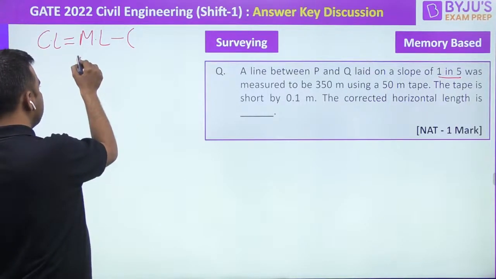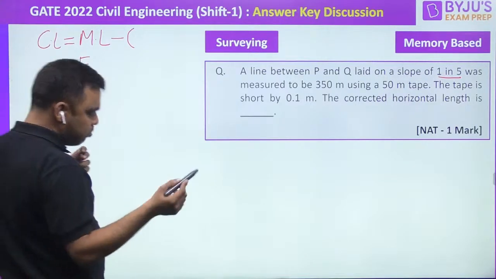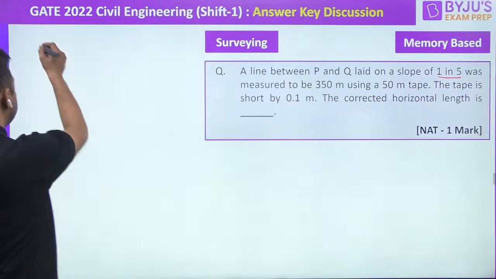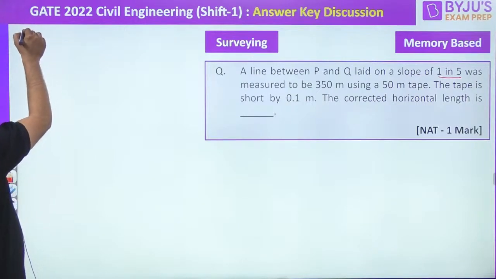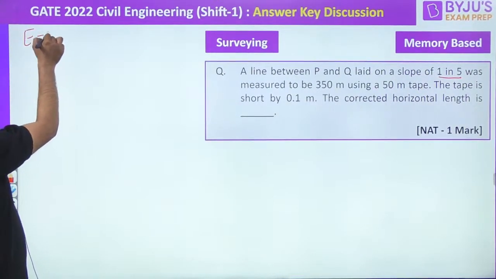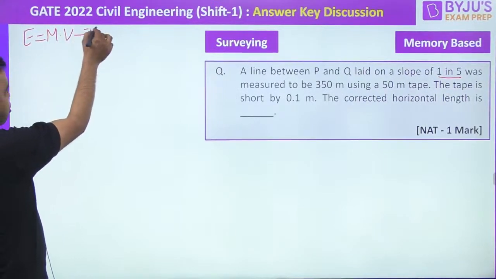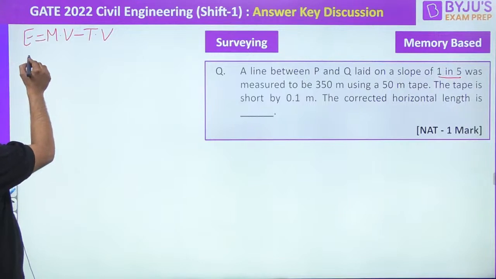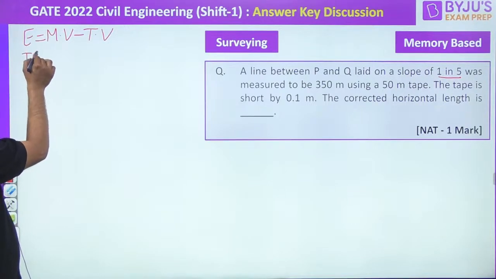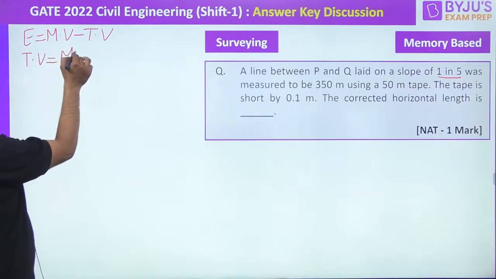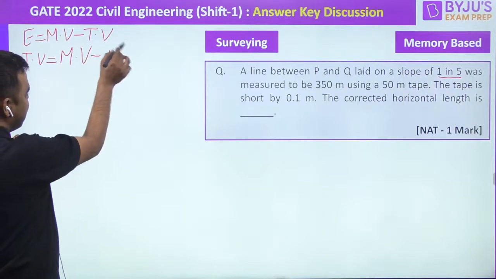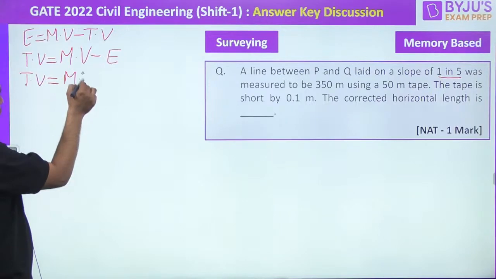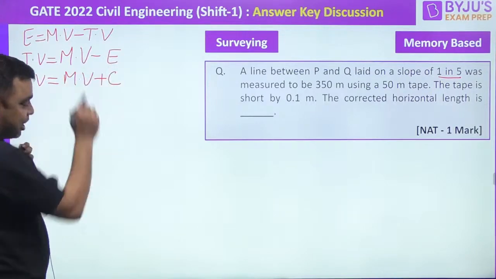Let me write it in full format so that most of you will understand. Basically, error is equal to measured value minus true value. So we can put that true value is equal to measured value minus error. So basically, true value is equal to measured value plus correction.